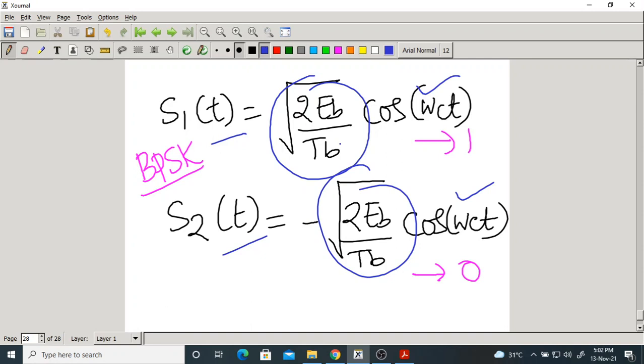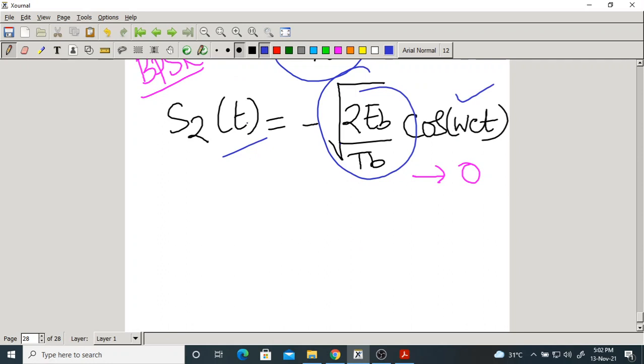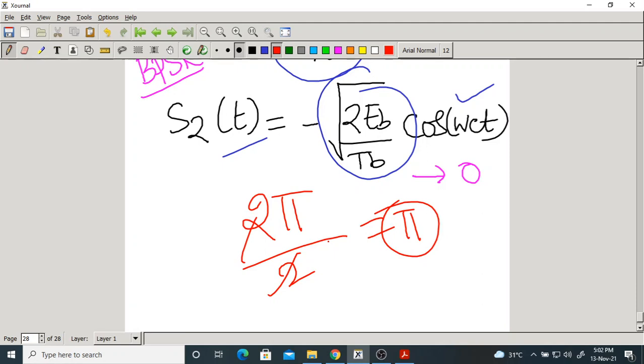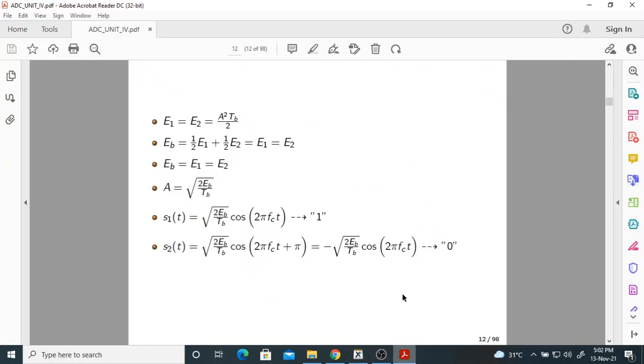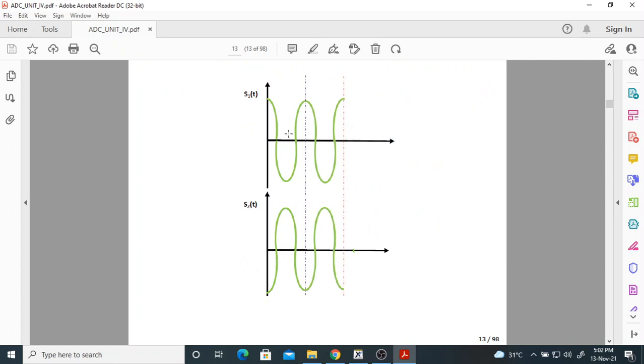Why pi radians? Why not other radians? Because the total phase is how much? 2 pi, divided by the total number of signals or symbols, 2, gives pi radians. So they differ by pi radians or 180 degrees. Yeah, these are the waveforms.